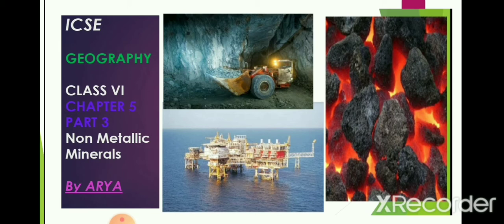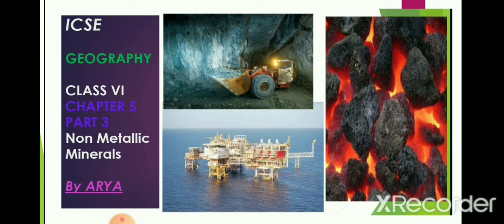We cannot say that this portion is a mineral and that is not. A rock, for example, we usually say is a combination of so many minerals. Minerals are of two types: metallic and non-metallic.